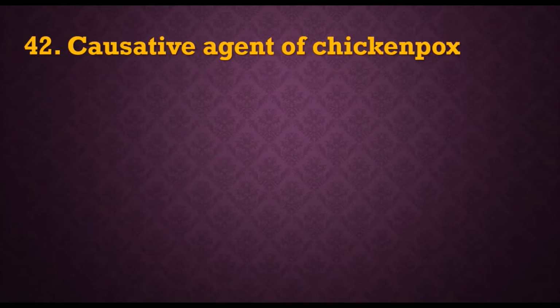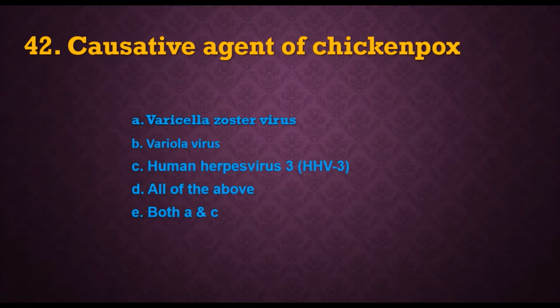42. Causative agent of chicken pox. Options are A. Varicella zoster virus, B. Variola virus, C. Human herpes virus 3, D. All of the above, and E. Both A and C. The answer is E, both A and C. That means the causative agent of chicken pox is varicella zoster virus, human herpes virus 3, whereas variola virus is the causative agent of smallpox.